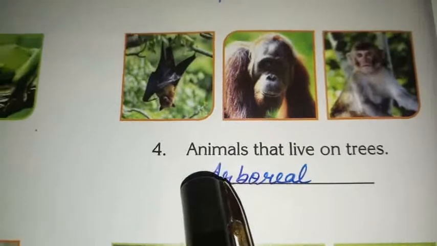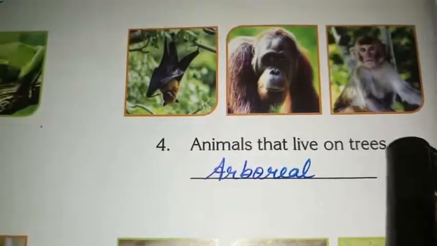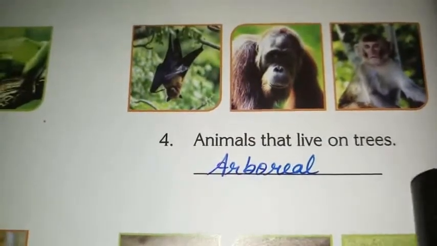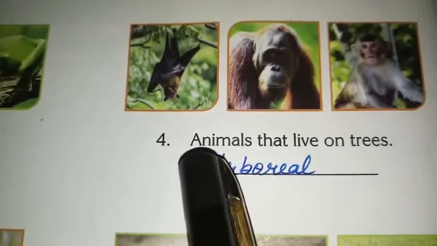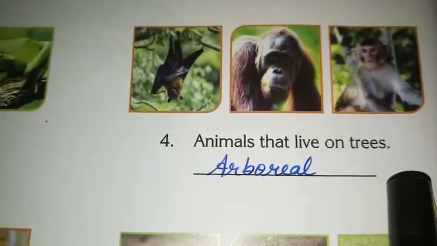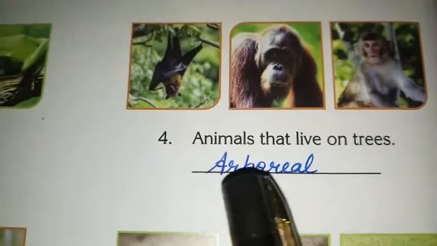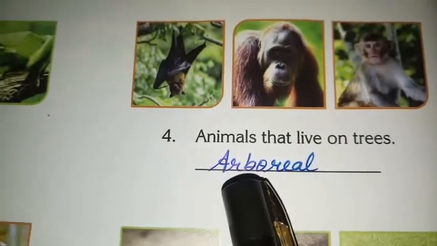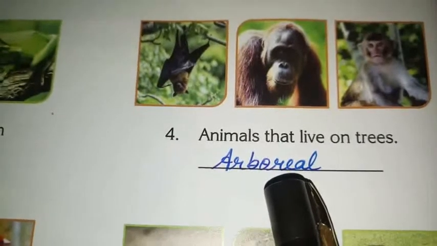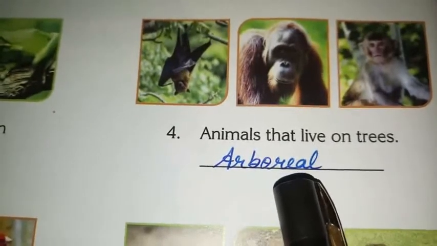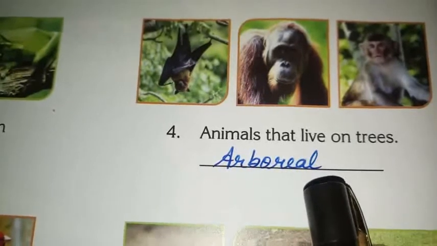Fourth one is a group of animals that live on trees. Animals that live on trees are called arboreal. Spelling is ARBOREAL.